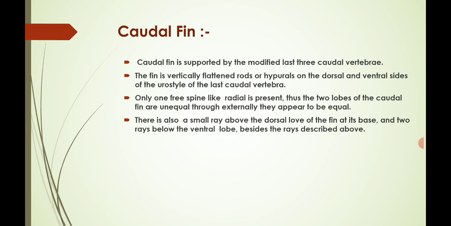Only one free spine-like radial is present, thus the two lobes of the caudal fin are unequal, though externally they appear to be equal. There is also a small ray above the dorsal lobe of the fin at its base and two rays below the ventral lobe besides the rays described above. This is the caudal fin.